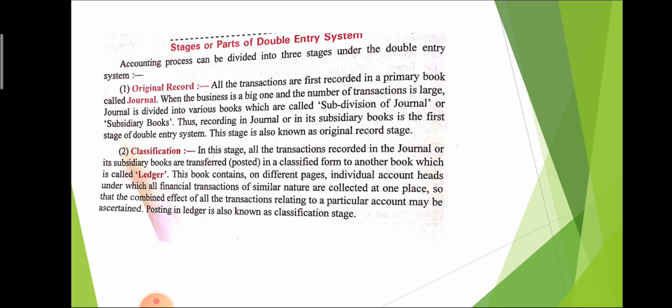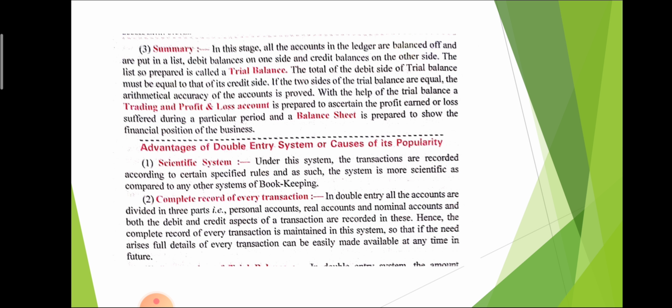In this, similar nature things are recorded in the same book. It means all rent related information is recorded in rent account. All Ram's related information is recorded in Ram's account.